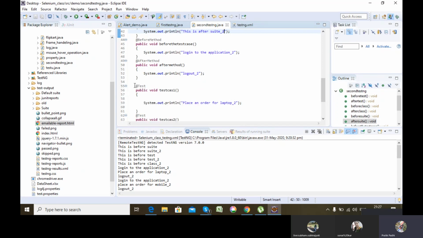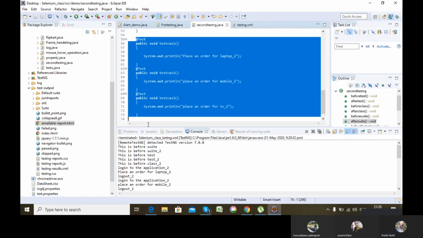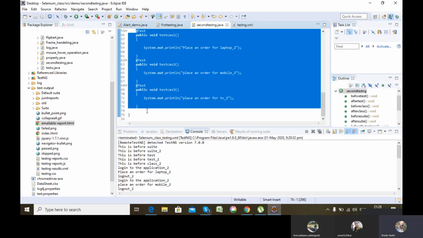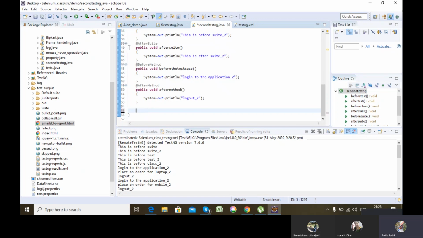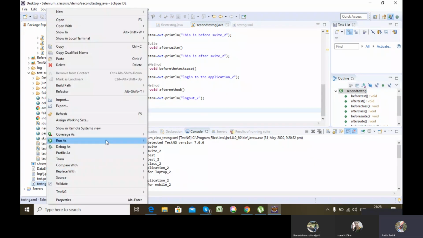Let's say, for example, I remove all the @Test of the second class. Okay, only other annotations are present. If I run the annotations inside the TestNG class,